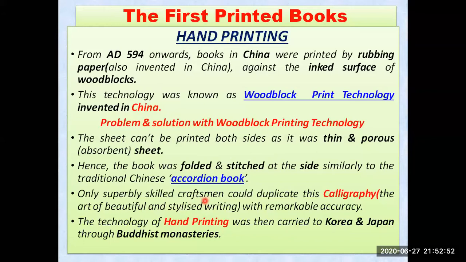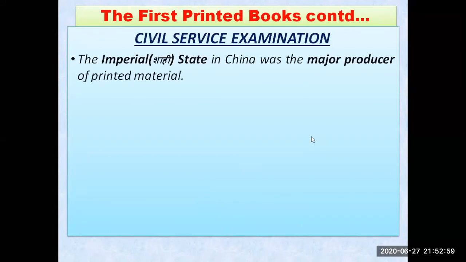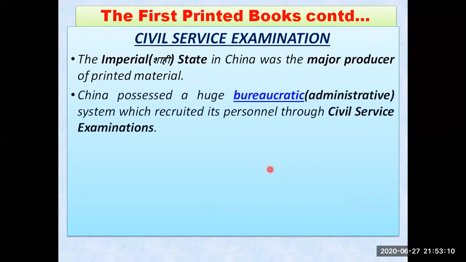So let us move ahead to the next topic, and that is quite important also. Civil service examination questions in the board examination come from this part also. So the imperial state of China was the major producer of printed material. Imperial state means the government. The government of China was the major producer of printed material. And China possessed a huge bureaucratic system. Now, what is that bureaucratic system? Means there was a system of competition.